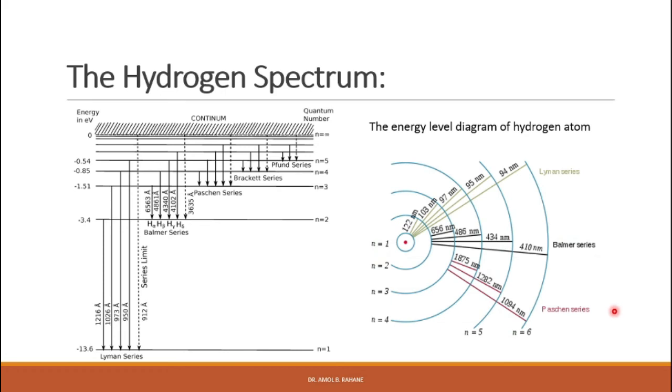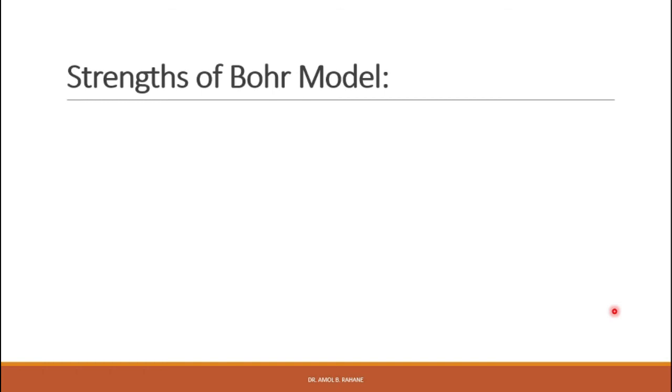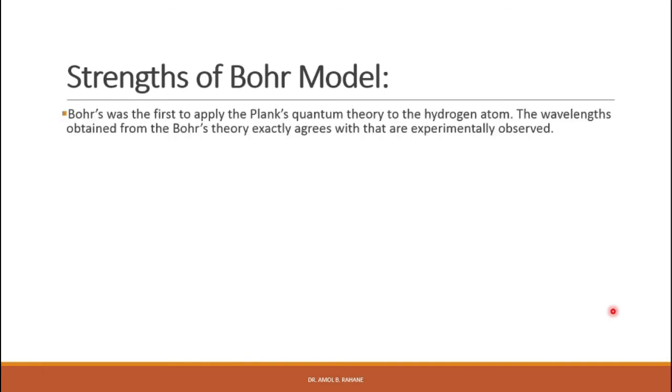So Bohr's model has certain strengths that we are going to study. Bohr was the first to apply Planck's quantum theory to the hydrogen atom. The wavelengths obtained from Bohr's theory exactly agree with those that are experimentally observed, right? So whatever the experimental observations, Bohr's theory exactly agrees with the experimental values of the spectral lines.